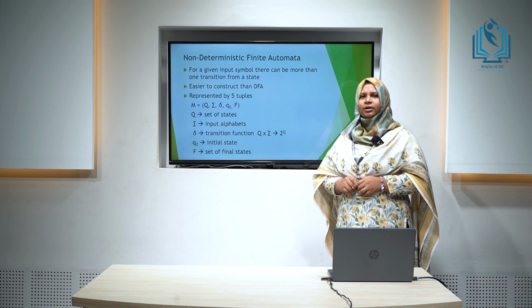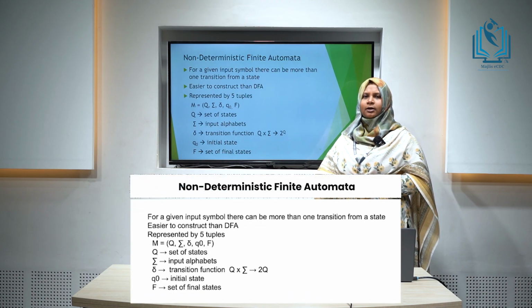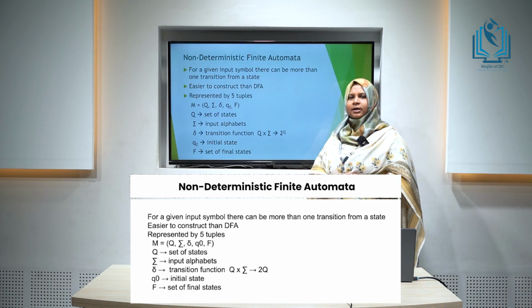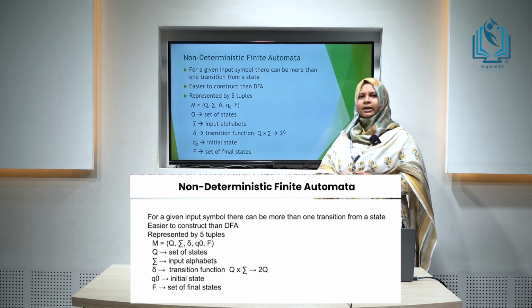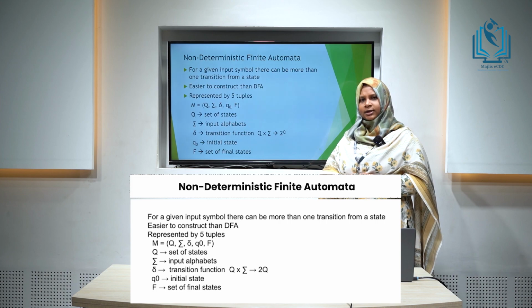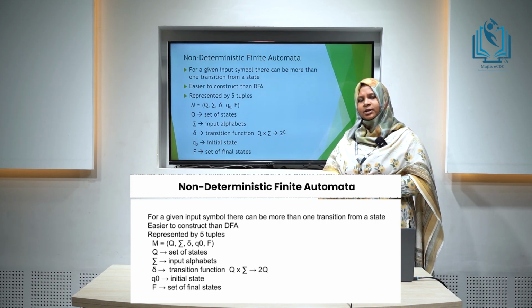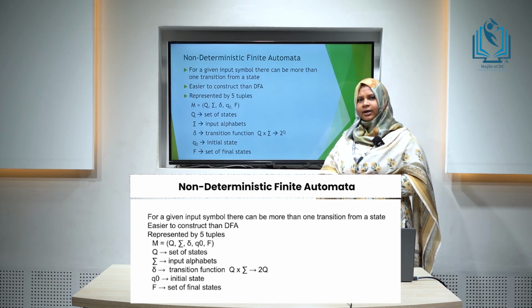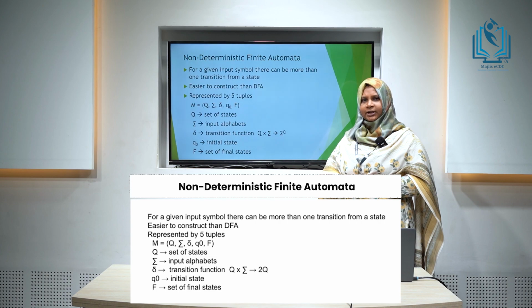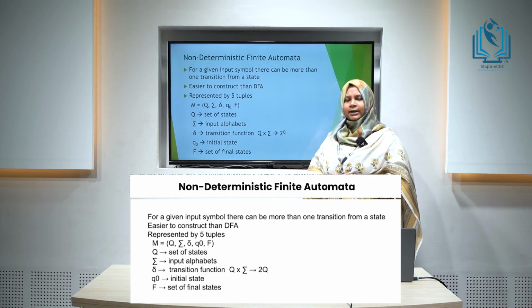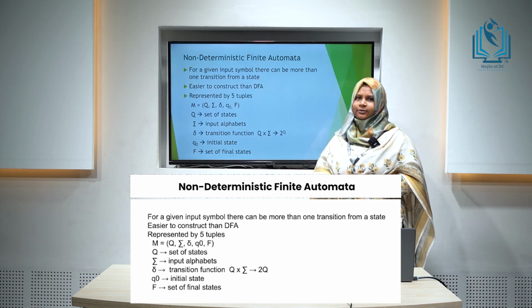Next is non-deterministic finite automata or NFA. NFA is a finite automata in which for an input symbol there can be more than one transition from a state. NFA is easier to construct when compared to DFA. NFA can be represented by 5 tuples. M is equal to Q, sigma, delta, Q0 and F.